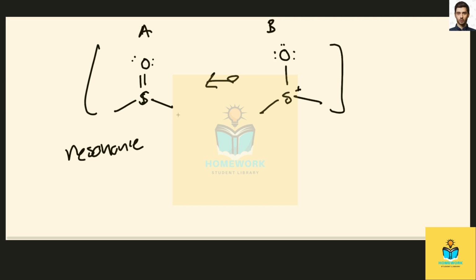Anytime you've got the same molecule, but all you've done is shift electrons. For example, this bond became a lone pair, and then the charges shift as a result. Not always, sometimes everything remains neutral. The important thing is that when you shift those lone pairs and/or bonds, those are called resonance structures.